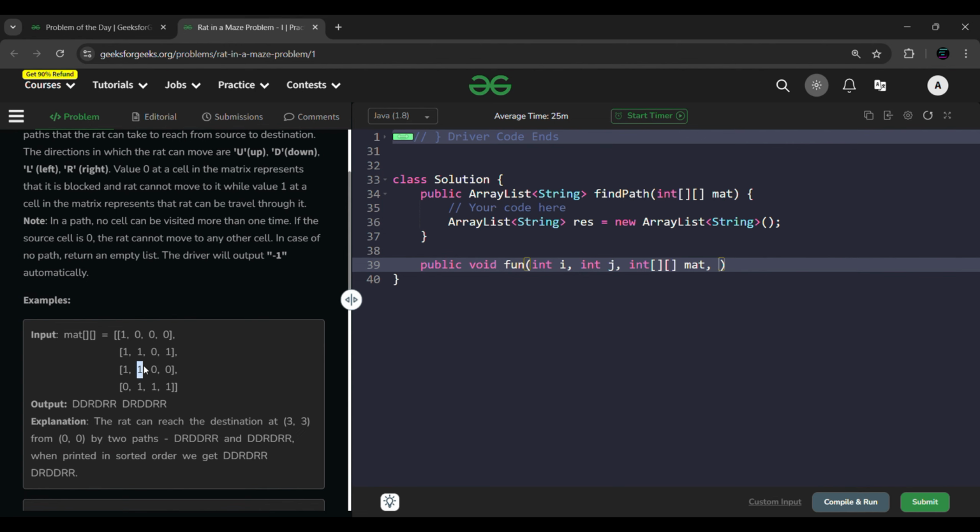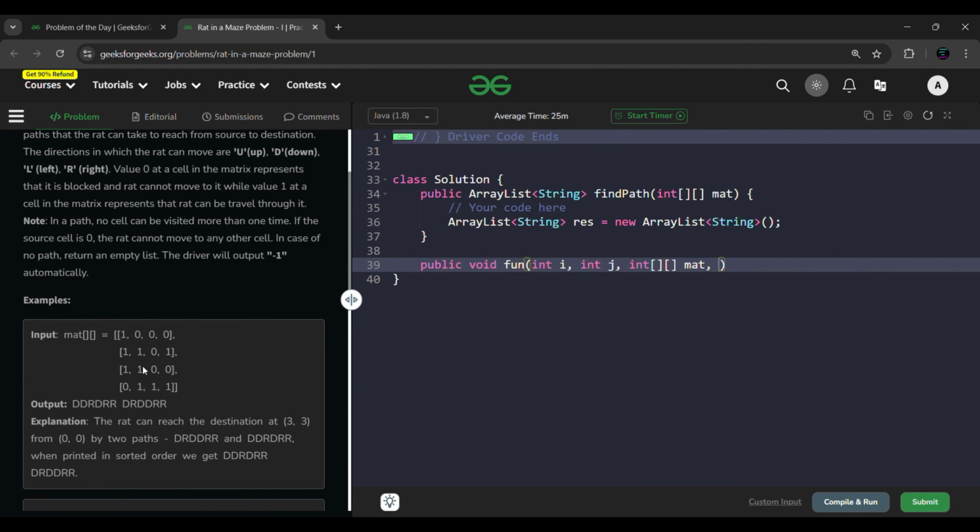I can move up, I can go left, I can go down, but I cannot go right because there's a 0 here, right? So like this we have 4 possibilities. And let's say if I go up, for this location I again have 4 possibilities: left, no possibility for right, no possibility for up, and a possibility of down.